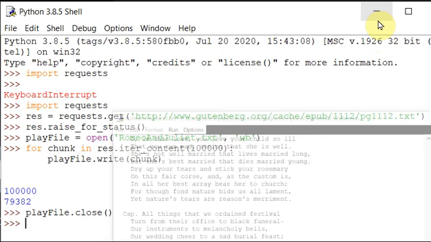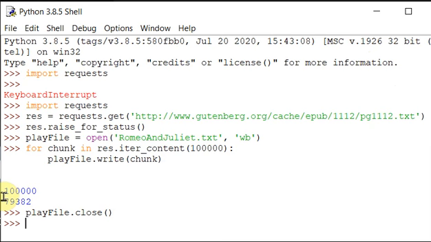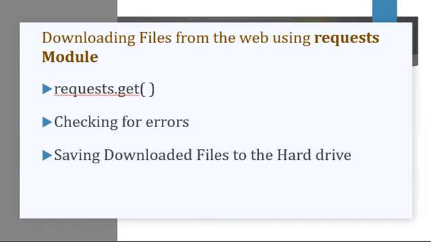Here, what we have done: the total size is this. You are trying to get only chunks of the file, of the size that you have mentioned here. If you say one chunk, it is going to have this many bytes. So this is how you can save downloaded files to your hard drive. This is all about your request module. I hope I'm clear with this.